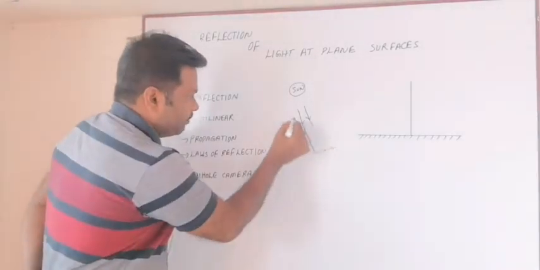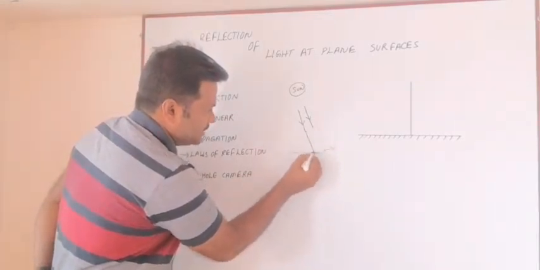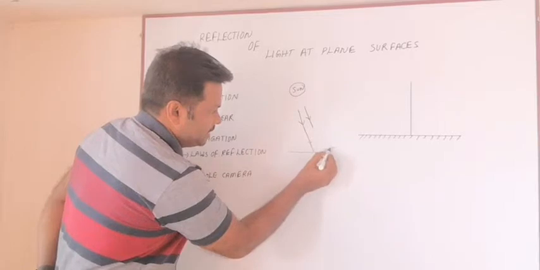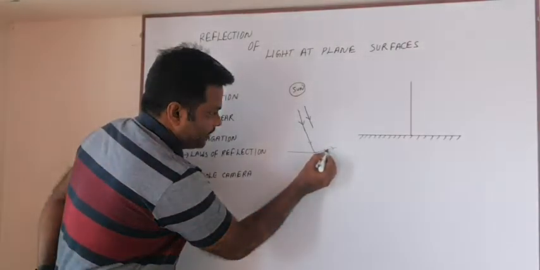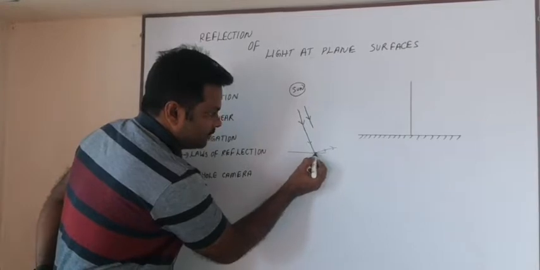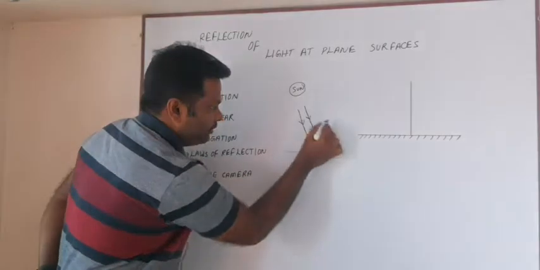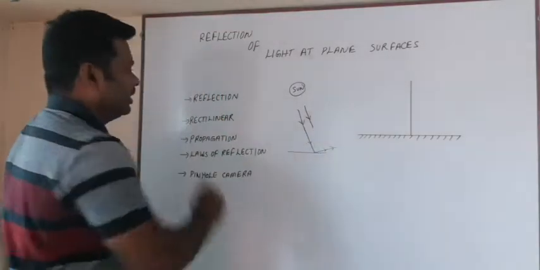So here it bounced back. Observe this. This is the incident ray and this is the bounced-back ray. The light ray which is incident here is bounced back from the surface. After bouncing back, this total phenomenon is called reflection.